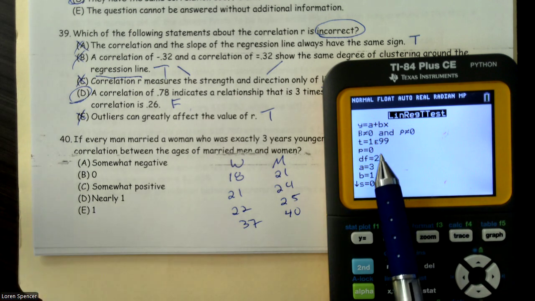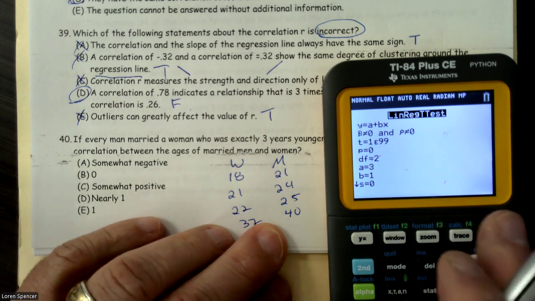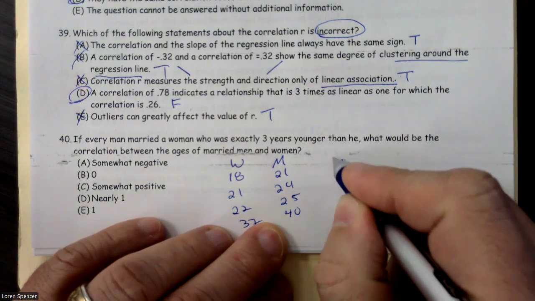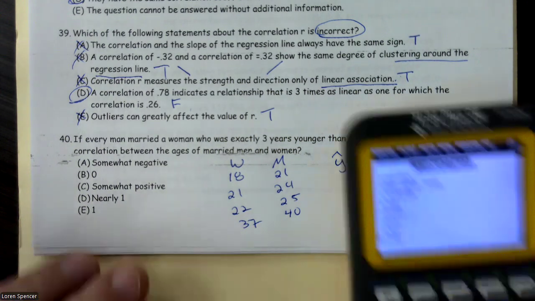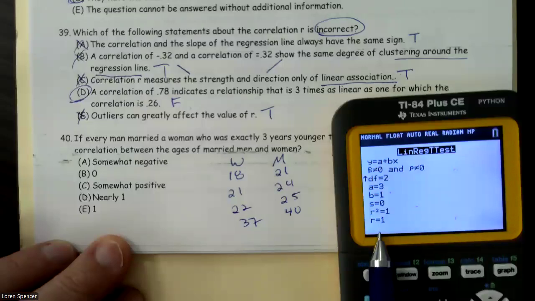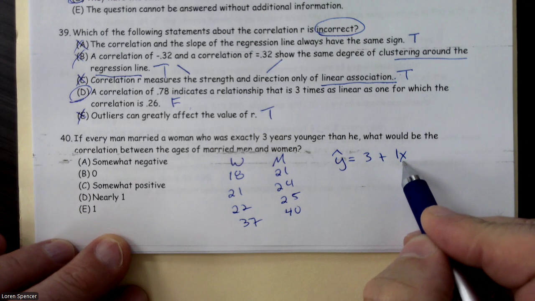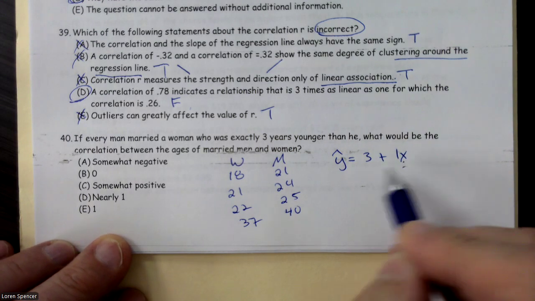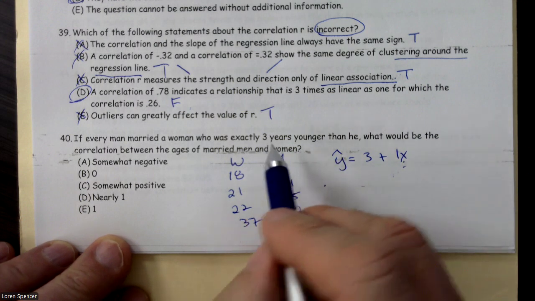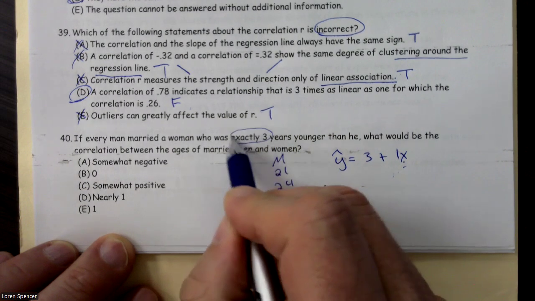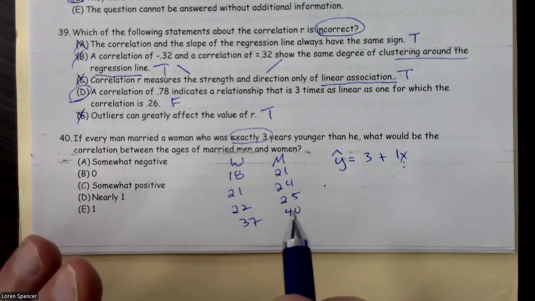I ended up getting a of 3, b of 1. All right, so y hat equals 3 plus 1x. And look, my correlation is 1. Why is it 1? Because whatever x value I put in there, if I put 100, then she's going to be 103. I'm going to predict everybody's age exactly because it says exactly 3 years. All right, there was no variation.